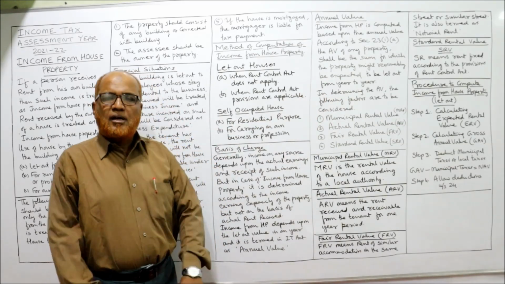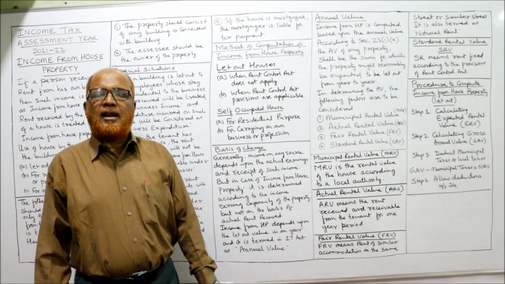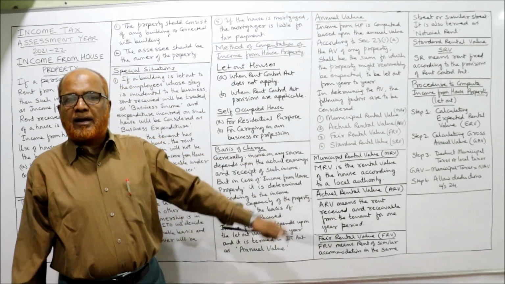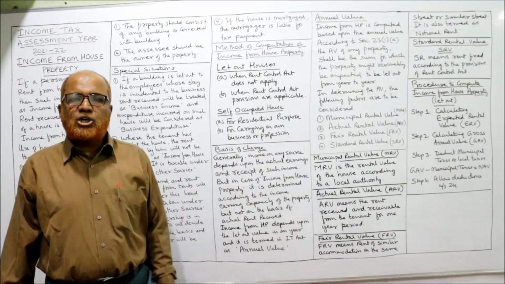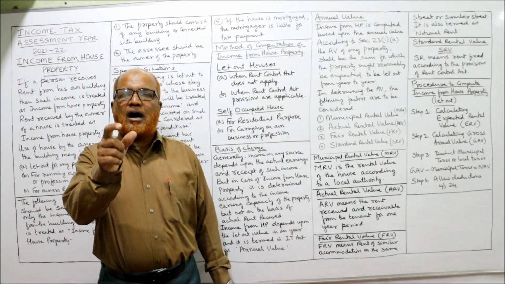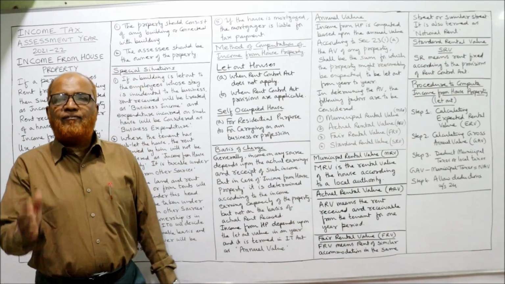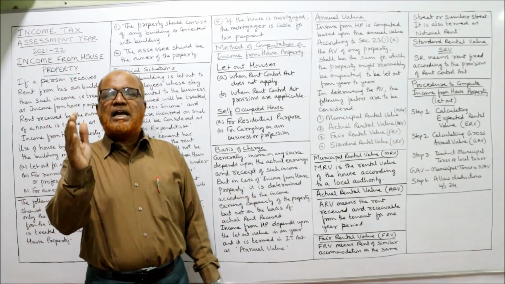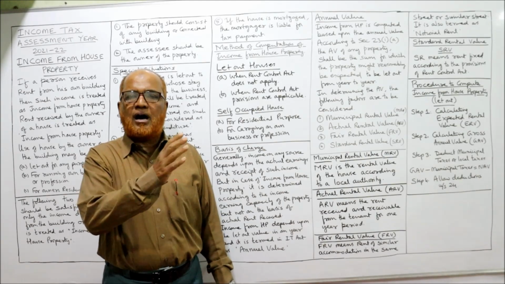4 factors. The first factor is municipal rental value. Simply remember MRV, municipal rental value. Secondly, actual rental value, ARV. Thirdly, fair rental value, FRV. Lastly, standard rental value, SRV.